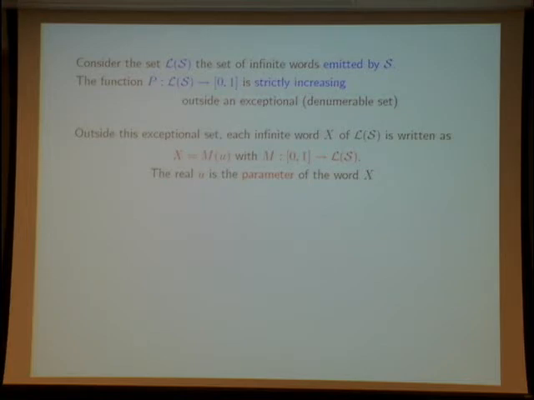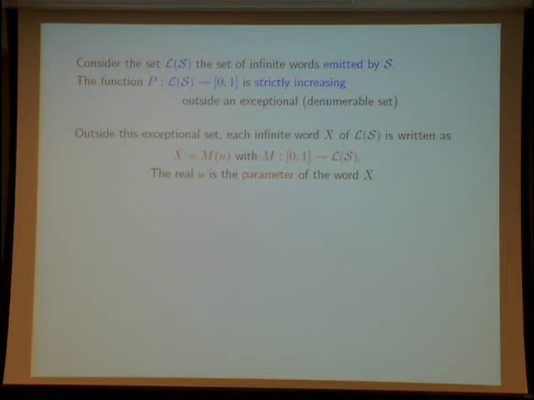And if you invert it, each word is attached to some real u. We invert the relation u equals P of x, with x equal to M of u, and now M is a function between the unit interval and the set of infinite words.